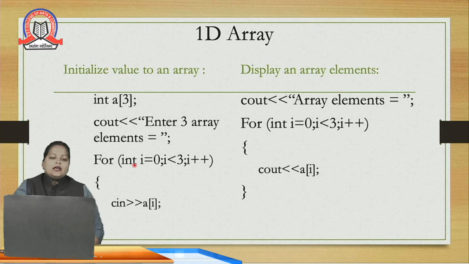So for (int i = 0; i < 3; i++). When the value of i is 0, the compiler will store the value at a[i], that means at the 0th index position. Then i gets incremented, and the next value is stored at a[1], and likewise. Again, at the time of displaying the array elements, we can use the same for loop. Instead of the cin statement, we can use cout.